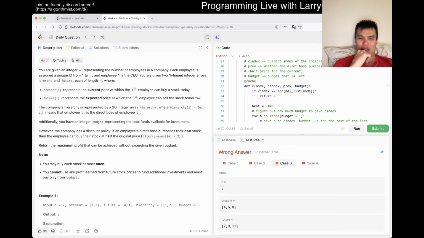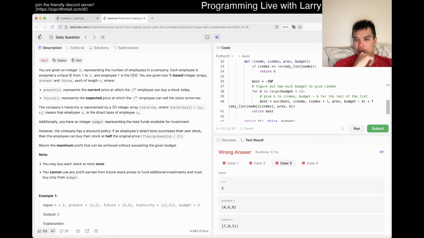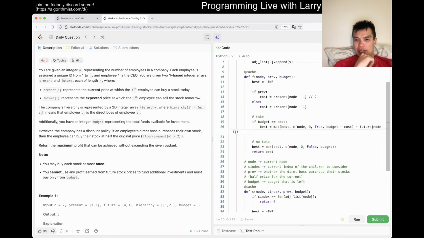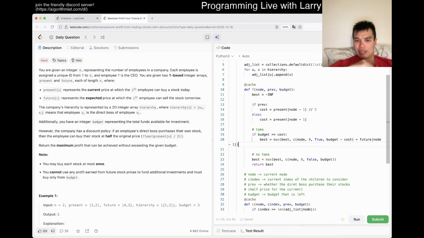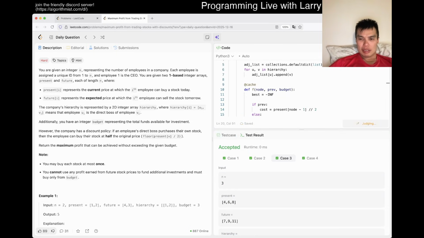This is such a weird one. Why do you care about the actual profit? Okay, maybe that's why. But yeah, it's not the profit because we only count this as the sum, and that's why every one of these is overcounting. Let's give it a quick spin.